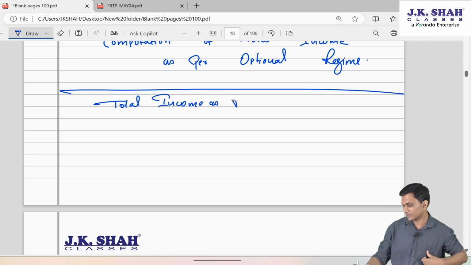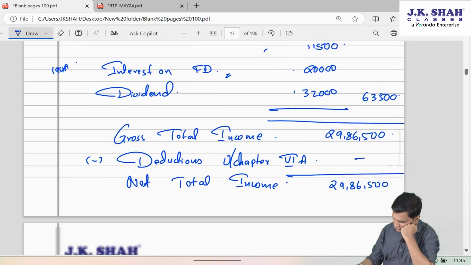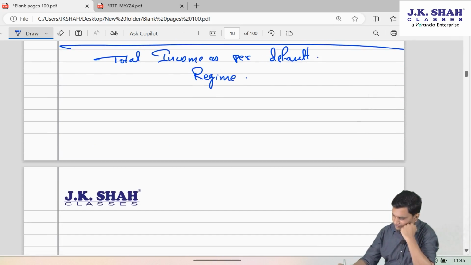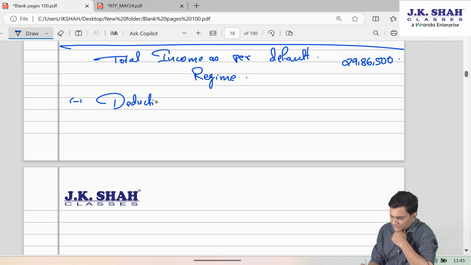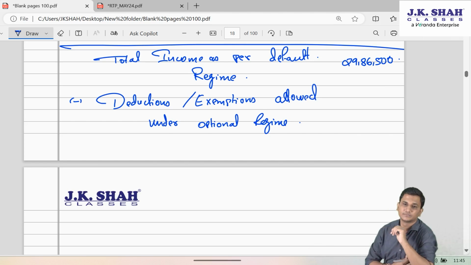as per default, that is 29,86,500, and you will have to just subtract the deductions or exemptions which are allowed under optional regime, which were not allowed in default.